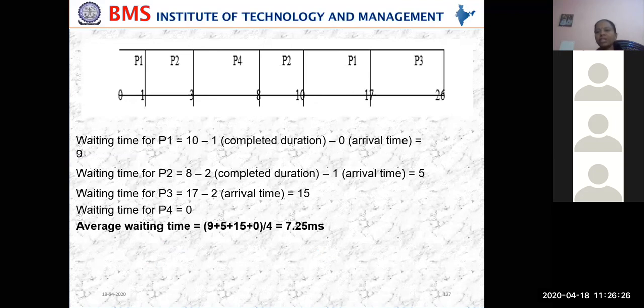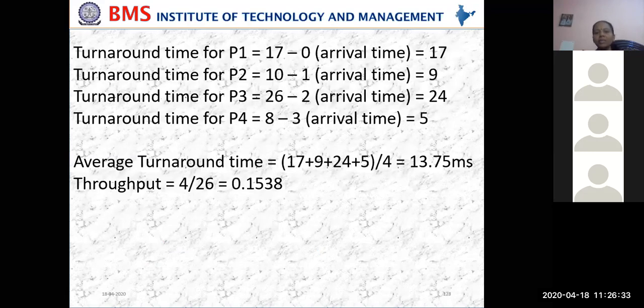Turnaround time means completion. Completion of P2, completed at what time? At 10 milliseconds. What was the arrival time? Arrival time was 1. So it is 9. So like that you calculate for P3.